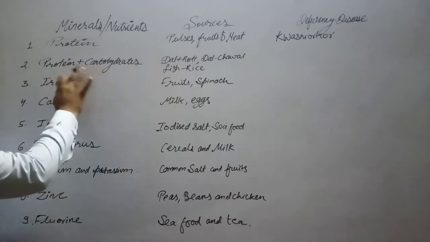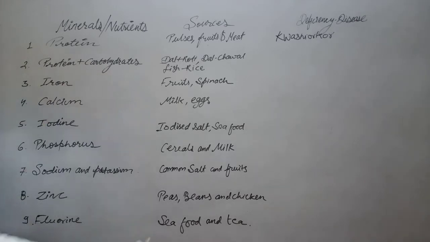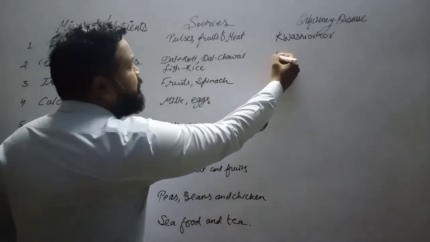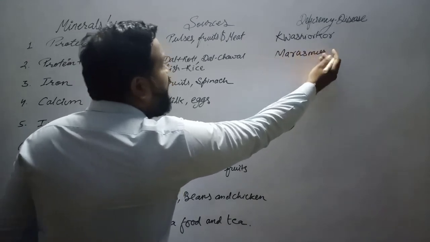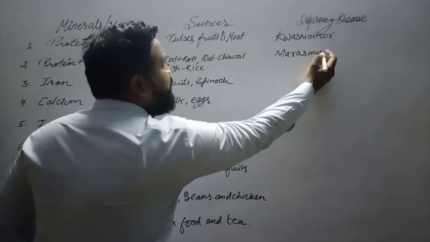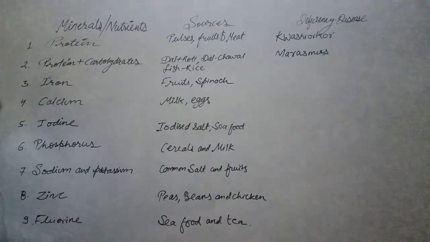What happens if there is no such thing in our diet? Yes, it also leads to a very dangerous disease known as marasmus. Beta, what happens in this disease? In this disease, the whole body becomes very weak. The body becomes literally so weak that you can even see the skeleton of the sufferer. Okay, this is a very dangerous disease.